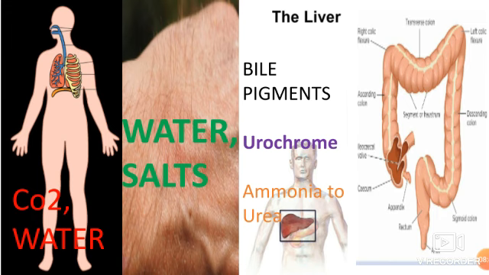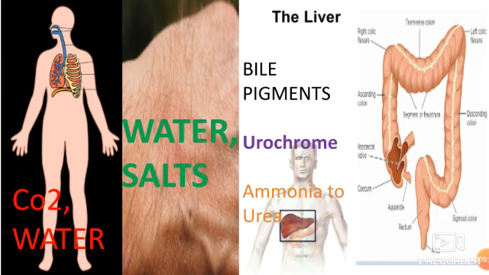As a result, bile pigments are produced. These bile pigments enter the small intestine, then the large intestine. There, some of the bile pigments are sent out along with the feces, and these bile pigments are responsible for the brown color of the feces. So that is excreted by the large intestine, but it is produced in the liver.